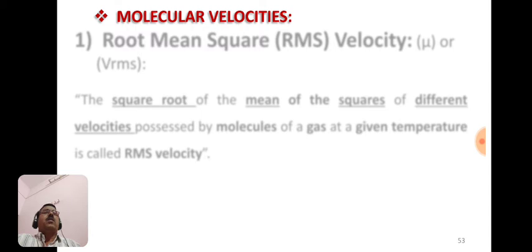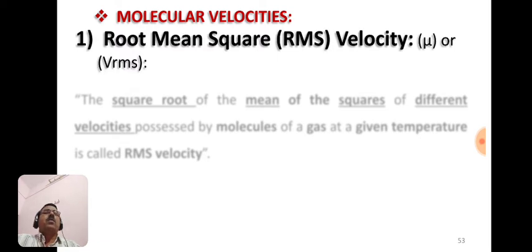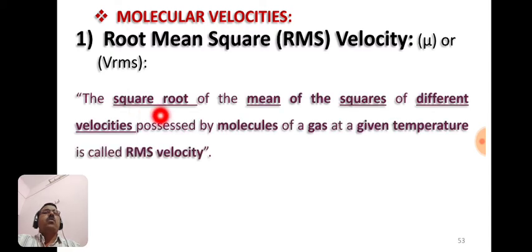Molecular velocities: there are three in our syllabus, that is root mean square velocity, average velocity and most probable velocity. So first of all, see the root mean square velocity. In short, it is known as RMS velocity, and it is denoted by the symbol mu or VRMS. This is the VRMS, and it is defined as the square root of the mean of the squares of different velocities possessed by molecules of gas at a given temperature.